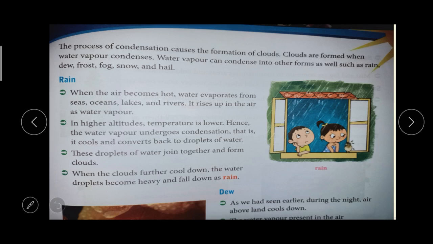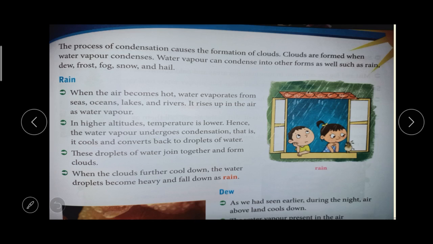Yes, okay. When the air becomes hot, water vapor evaporates from the seas, oceans, rivers and lakes, and it rises up. At a higher altitude the temperature is lower, so this water vapor undergoes condensation. After condensation, it cools and converts back into droplets of water. These droplets of water together form clouds.